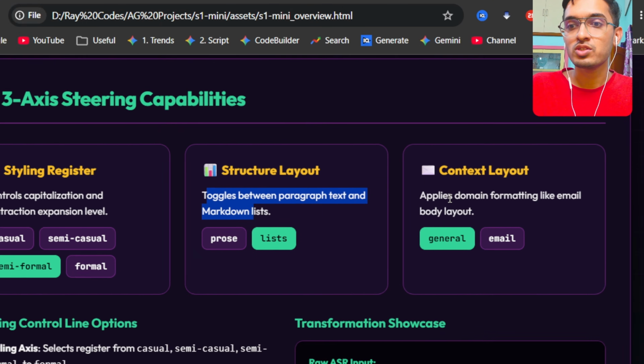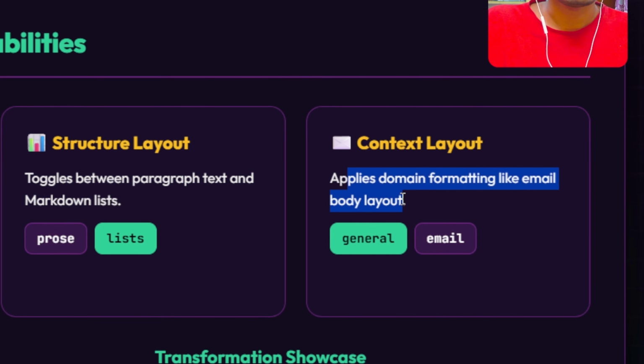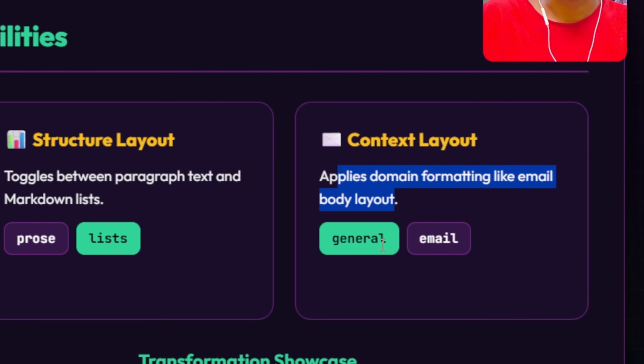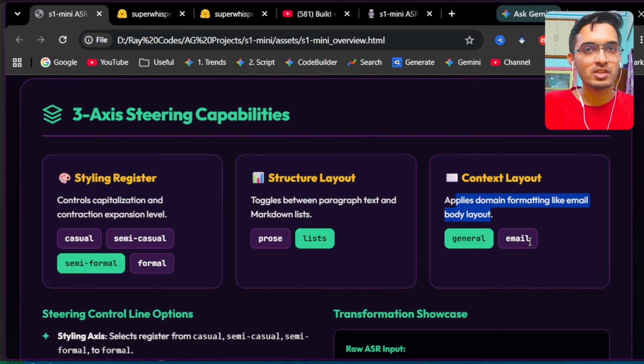And the third control option tells it exactly the specific document type, where if you have a standard document, you can select general, or let's say if you have some email, you can select the email option.